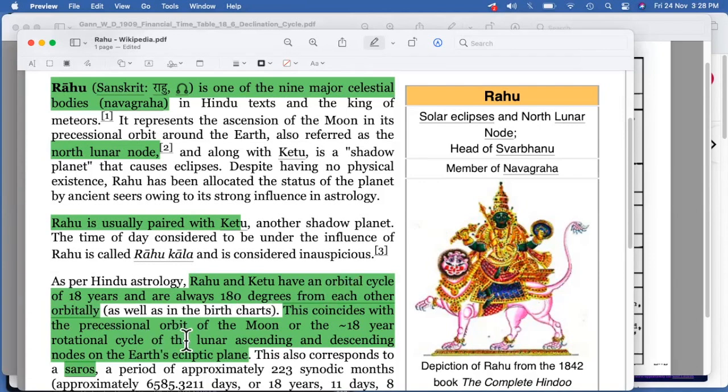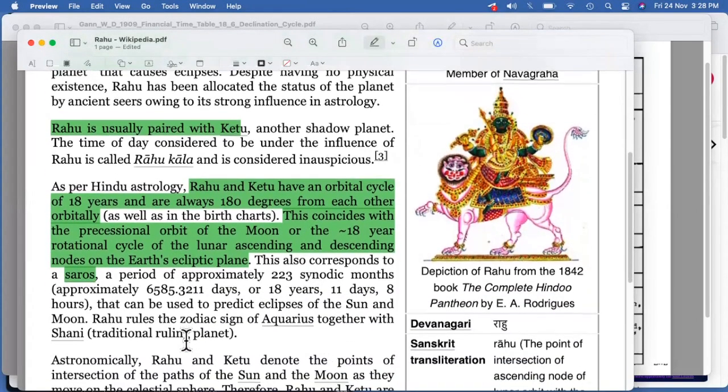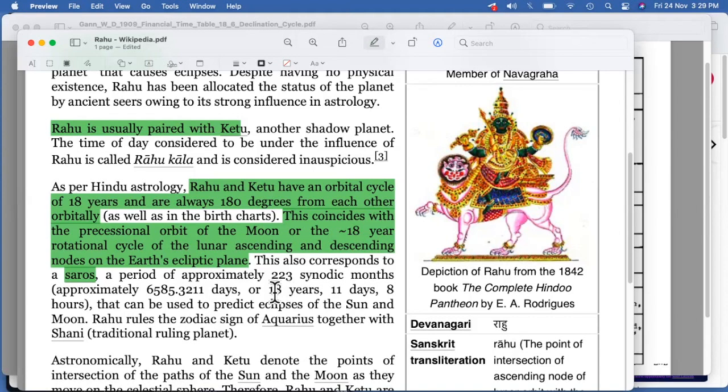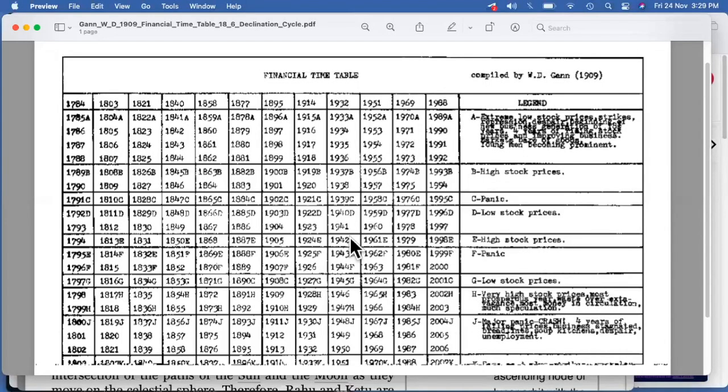We also know it, as I told you, as the Saros cycle. To be precise, this is taken from Wikipedia. So yes, the Saros cycle is also a part. This is a bit different, but it is approximately 223 synodic months. And as we go further, we'll try to understand about the 18.6 year cycle. So let's quickly go on.